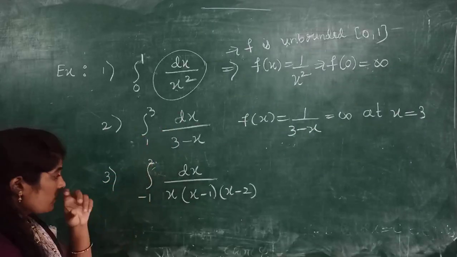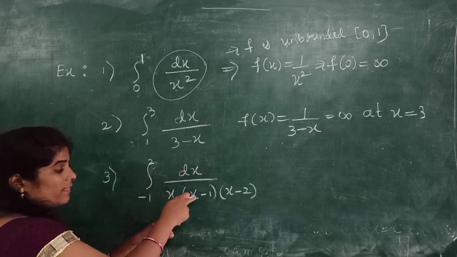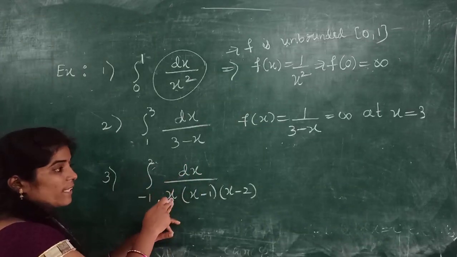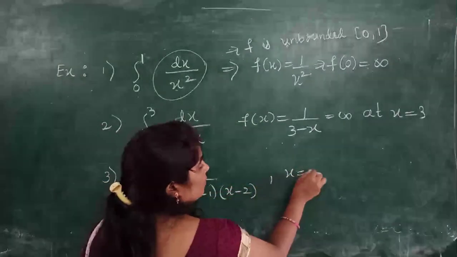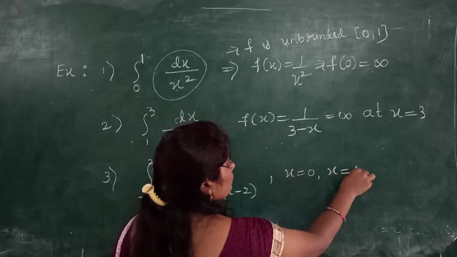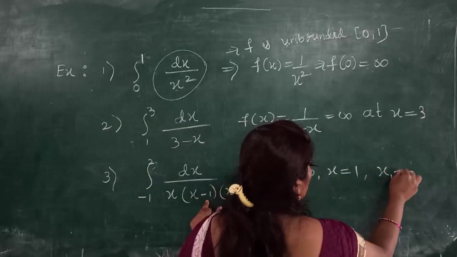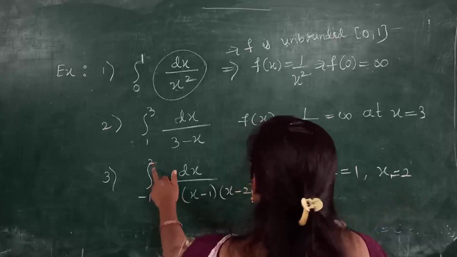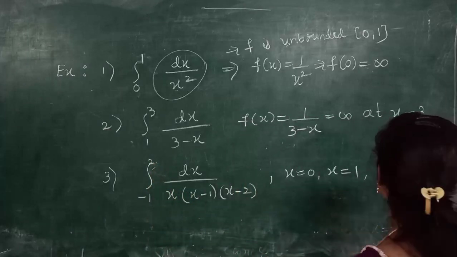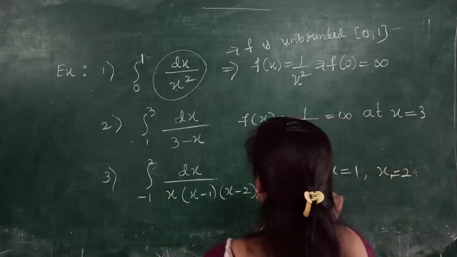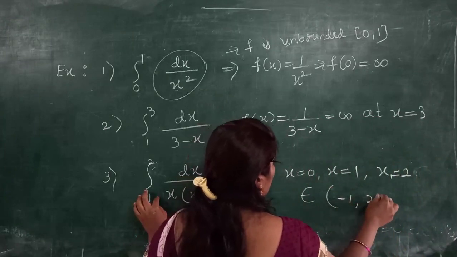In the same way, for this integrand, on substituting x equals 0, x equals 1 or x equals 2, these all three lie between minus 1 comma 2.